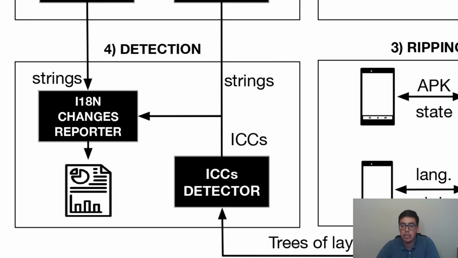Finally, the last stage is the detection of internationalization collateral changes by exploring and comparing the layout graph of the default language against each one of the languages. Therefore, since the layout graph depicts the relation between elements of the graphic user interface, if in any of the used languages a collateral change happens, by comparing the layout graphs, we are able to recognize it. Finally, the process finishes by the generation of a report.